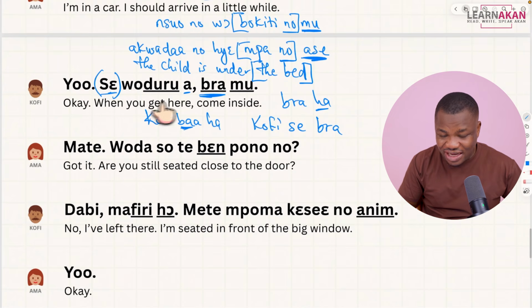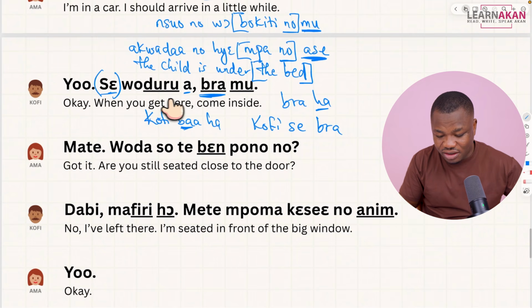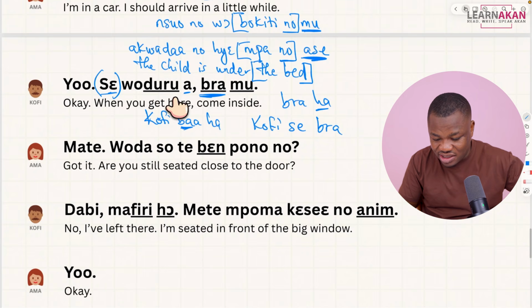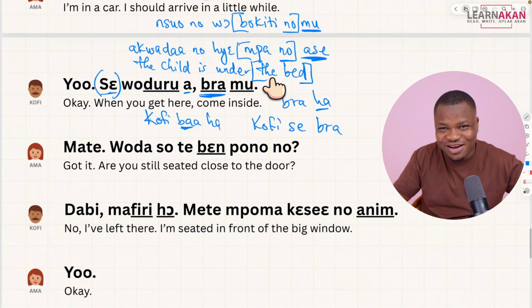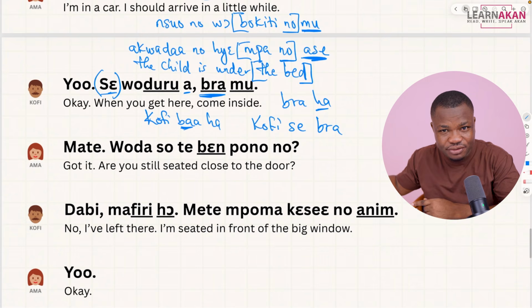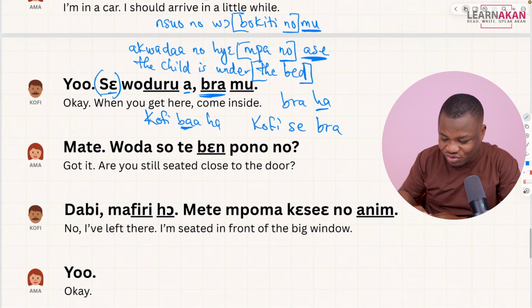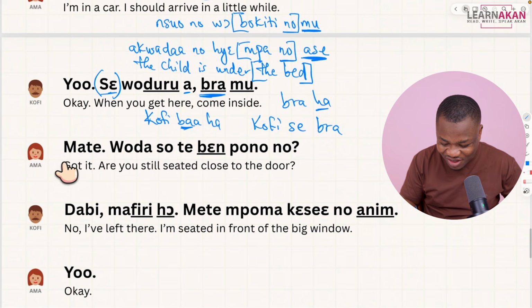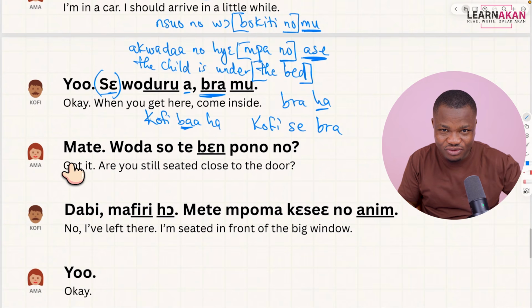So here it is an instruction that Kofi is giving to Amma. So he says udra when you get here, or se udra when you arrive, when you get here. Bremu, you said mu is in or inside. So bremu is come inside. Right now, as I sit here, and this is typical, when you are in your room or your apartment and you hear a knock, kokoko, right? Kokoko, knock, knock. You can say bremu, come in, right? Bremu, come in. It is very common. So Amma says mate. We learned that mate means I've heard, as in I've heard you, right?